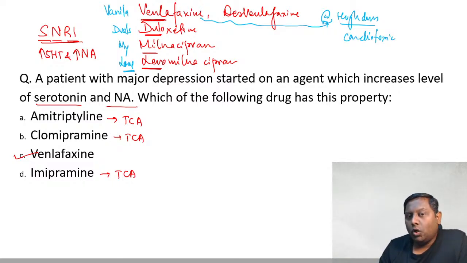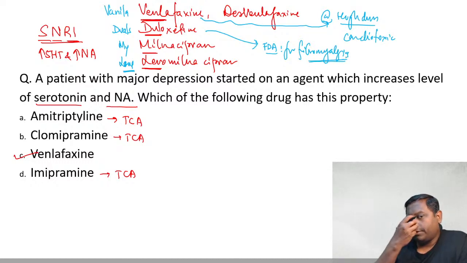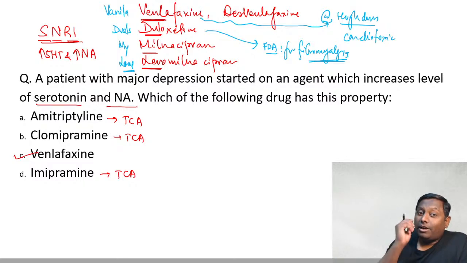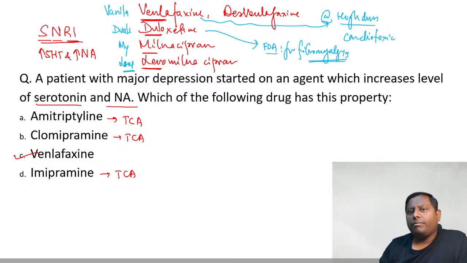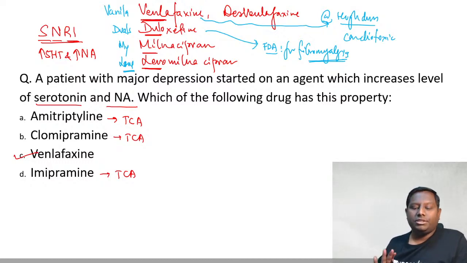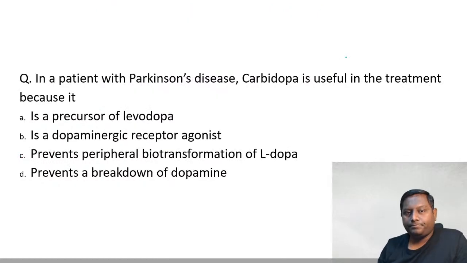Okay, duloxetine is recently approved, it is also an FDA approved agent for fibromyalgia. Apart from being used in depression, recently it is also an approved agent for fibromyalgia. All right, so other drugs in this class are simply tricyclic antidepressants, venlafaxine duals my love, or the SNRI. This question is repeated multiple times, you just have to identify which is an SSRI, which is an SNRI, which is a TCA. Okay, next question.